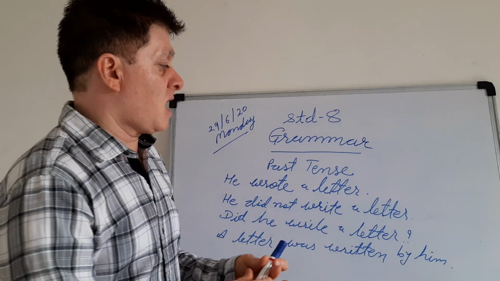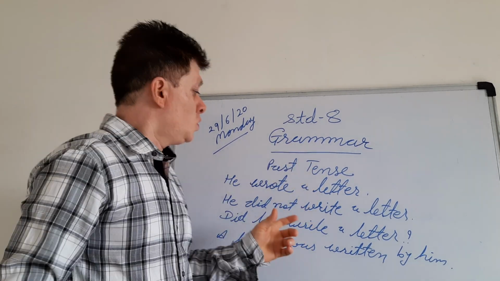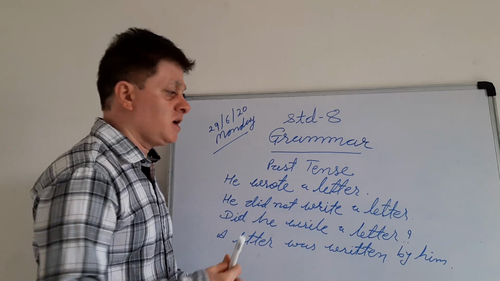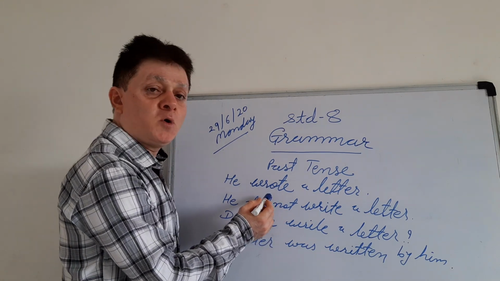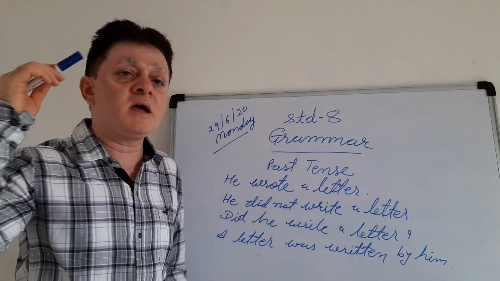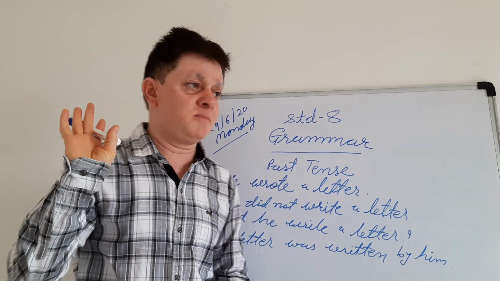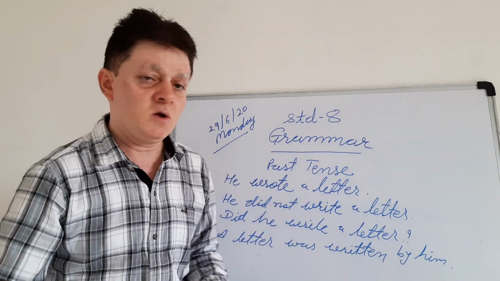Here I will introduce the past tense today. In past tense I have taken one verb, WRITE. For that, WROTE. "He wrote a letter" means he had written a letter in past time. He wrote a letter yesterday, he wrote a letter last night, whatever.